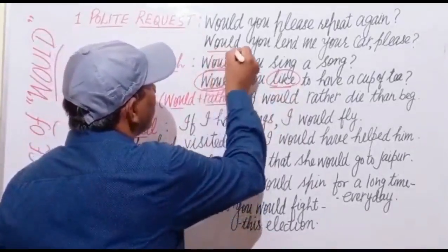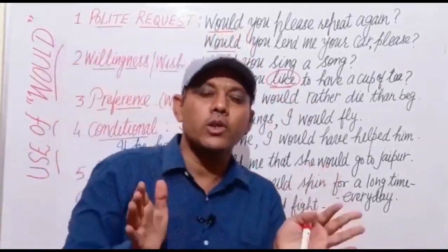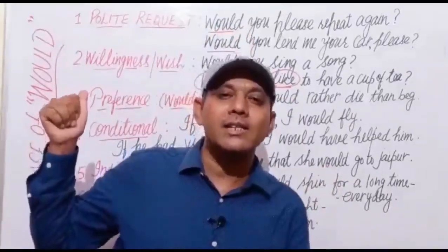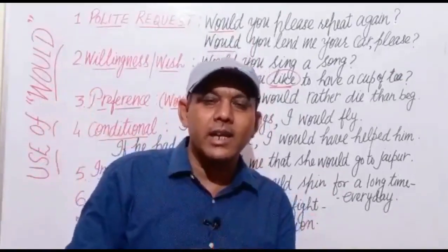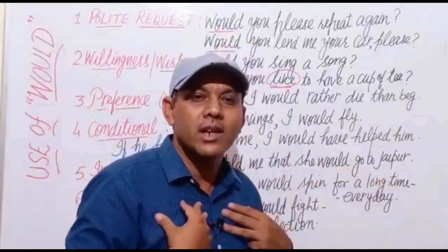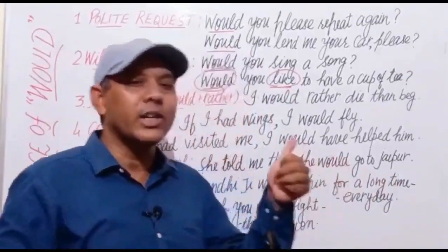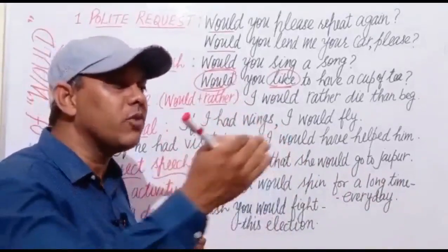Would, would, would. In this way, we use would to express the willingness or wish of someone. One more thing: if the wish is not someone else's, if it's my own wish, then also I shall use would to express my wish for someone else.